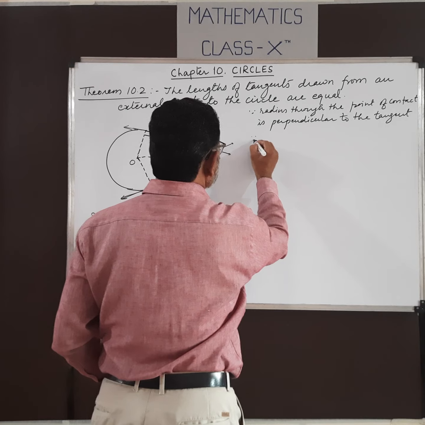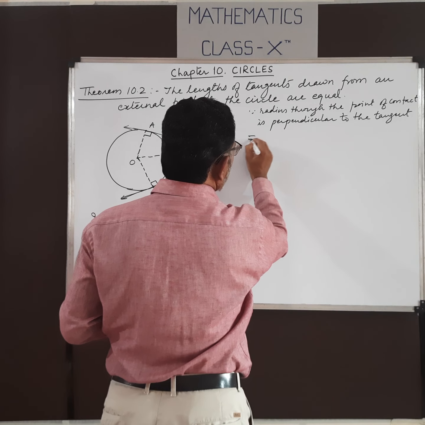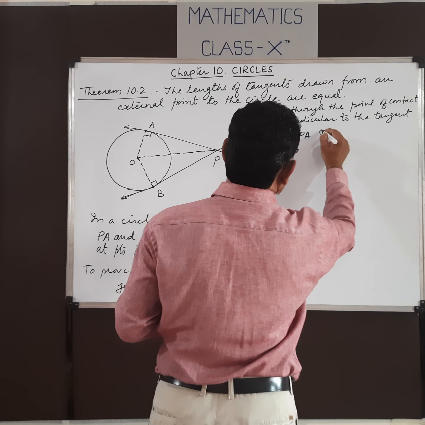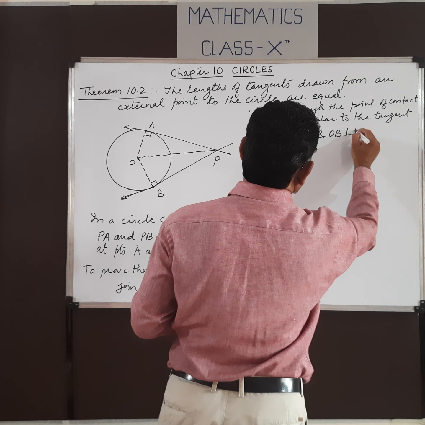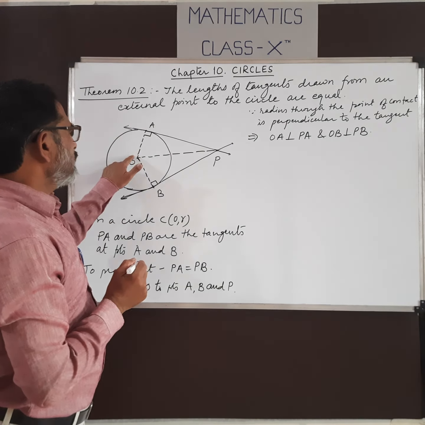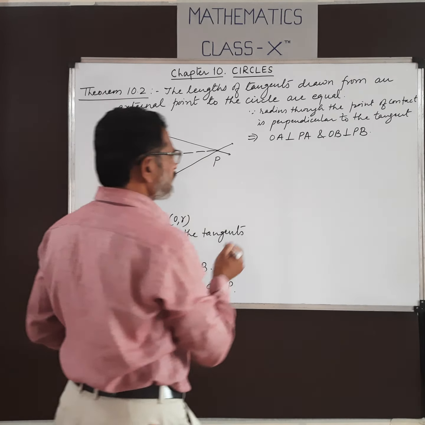So OA is perpendicular to PA and OB is perpendicular to PB. Clear? The radius through the center to the point of contact is perpendicular to the tangent.